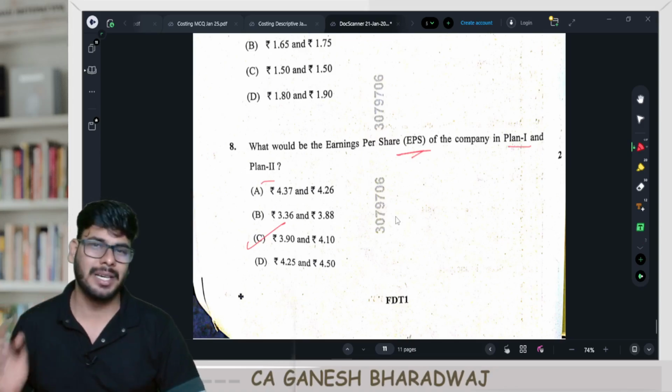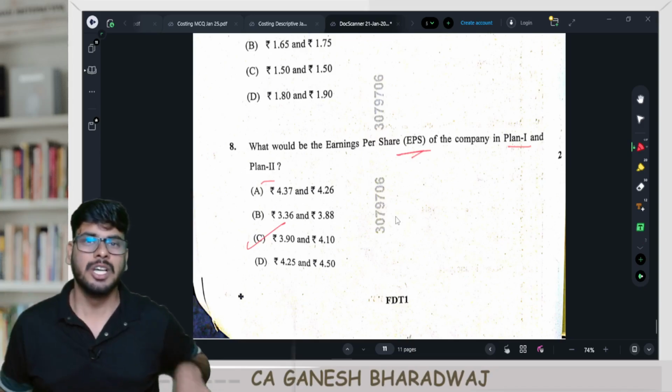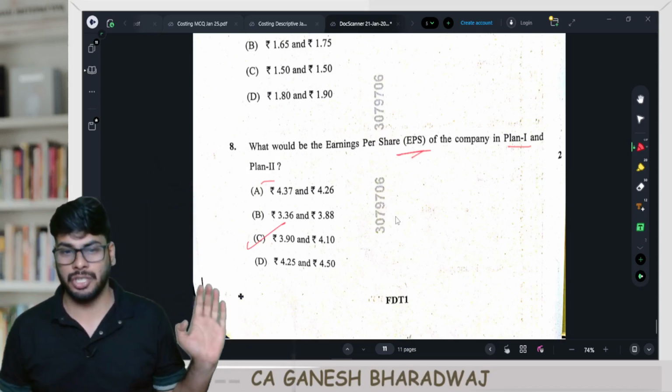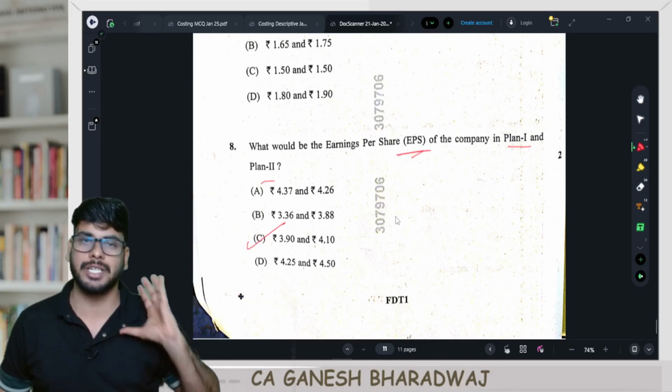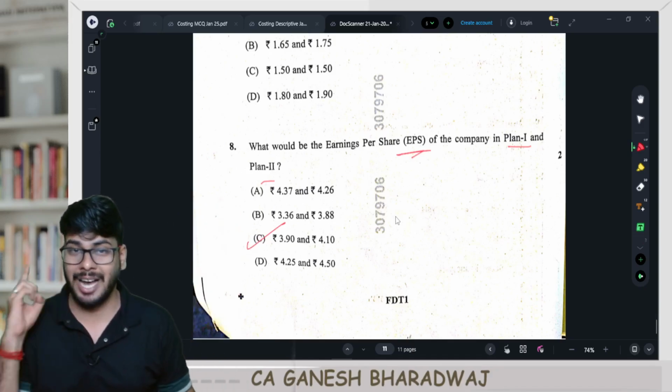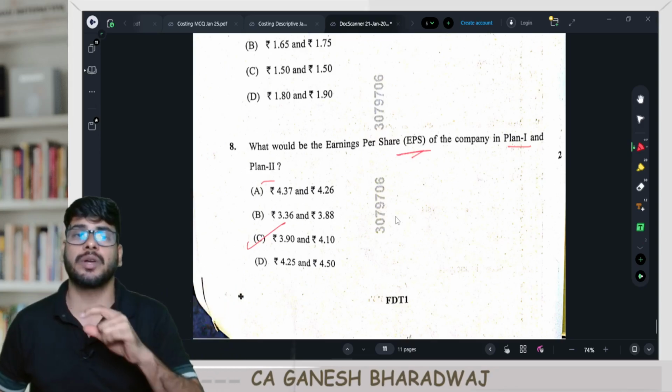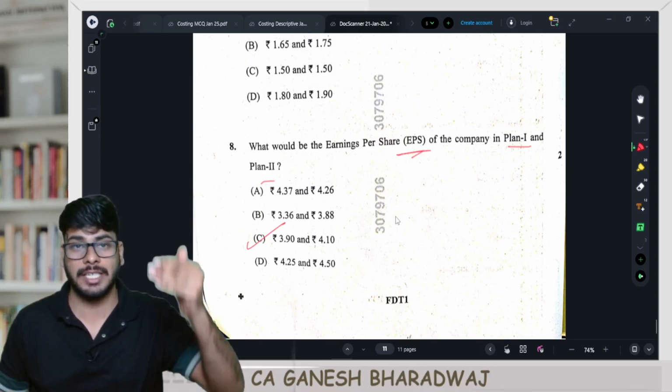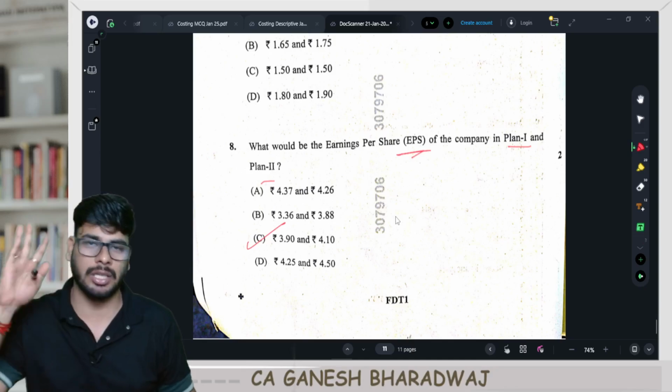right? Basically what you need to do, first you need to arrive at the capital structure post introduction of this additional funds, right? Number 2, since they have asked for EPS, you also need to calculate the total number of equity shares under both the plans. These two are the things that you need to do.